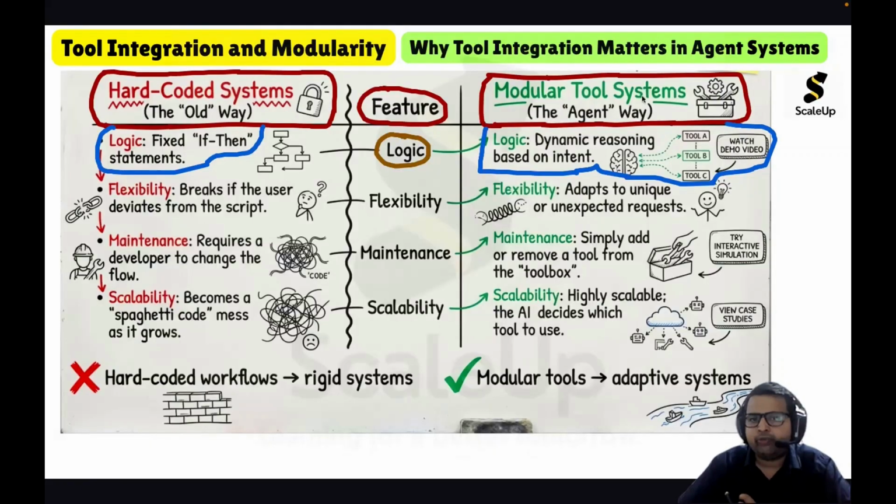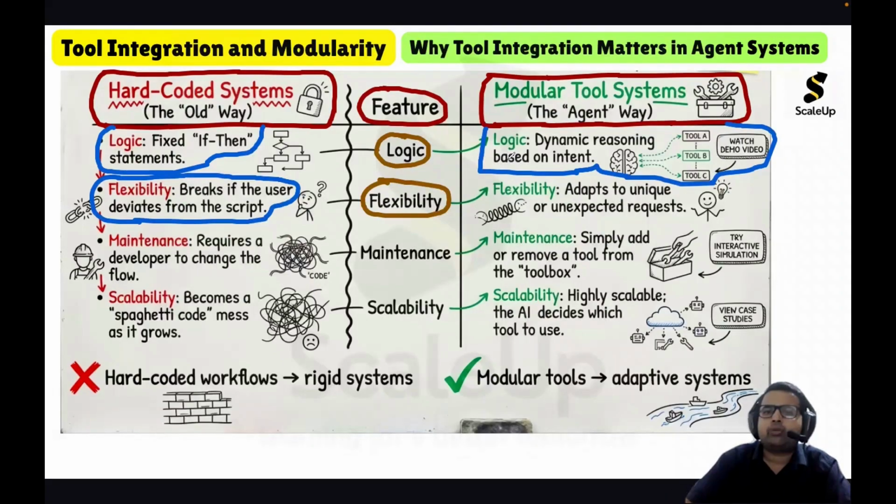Now, if we compare hard-coded systems with modular tool systems in terms of flexibility, hard-coded systems, since they are based on fixed rules, break if the user deviates from the script. Hard-coded systems cannot handle any uncertainty. If there is any uncertainty in the system, the hard-coded system will break.